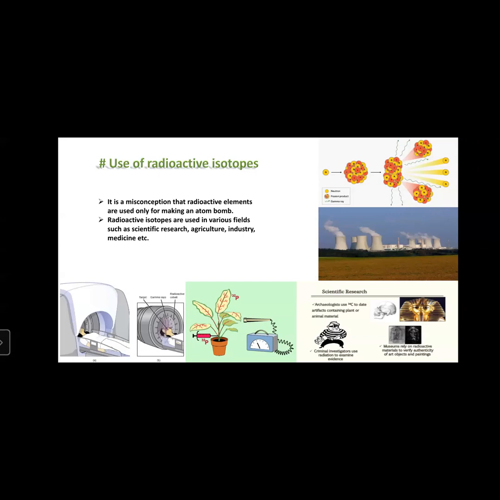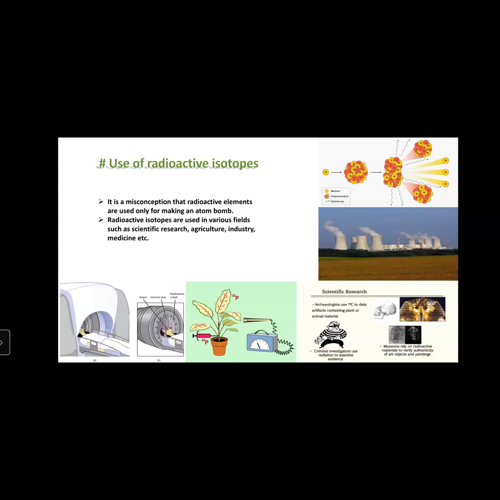Another one is scientific research. In scientific research also, radioactive isotopes or radioactive substances can be used. Archaeologists use carbon-14 to date artifacts containing plant or animal material. When scientists discover a fossil inside the earth's crust, how do they come to know the time of that fossil, how ancient or how old it is?